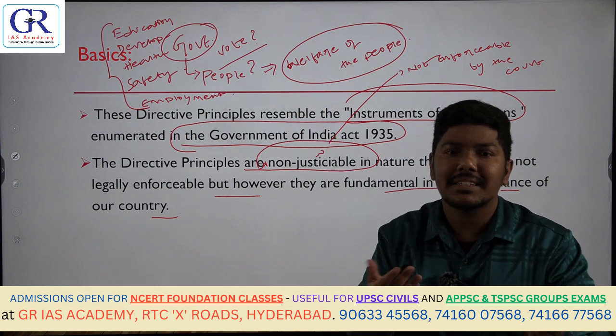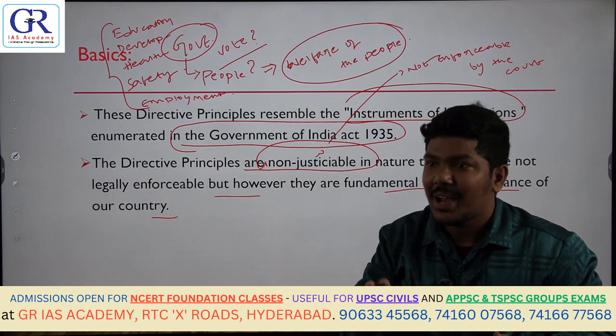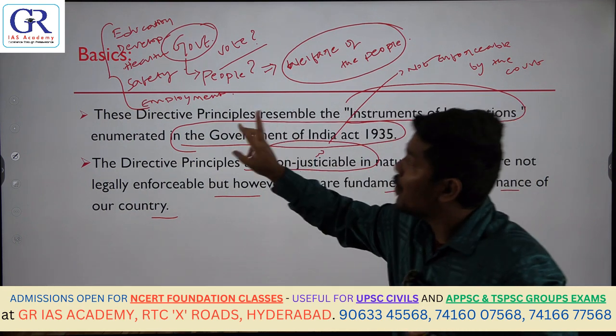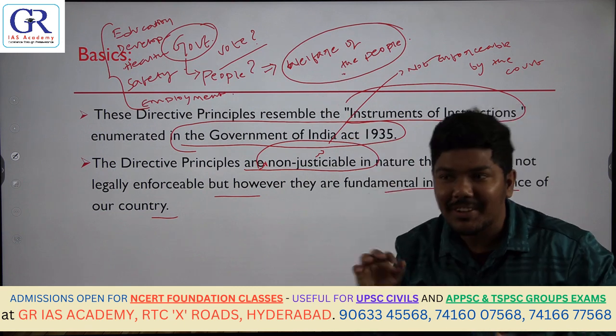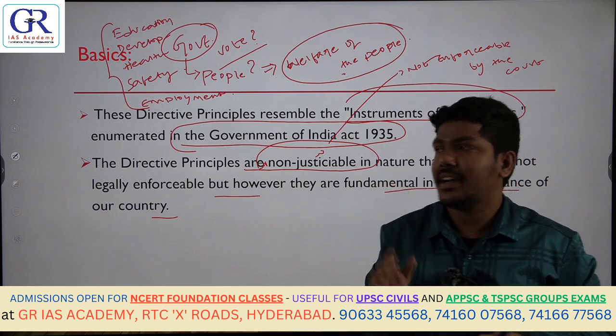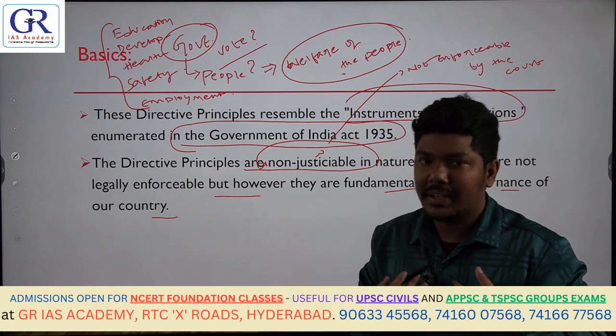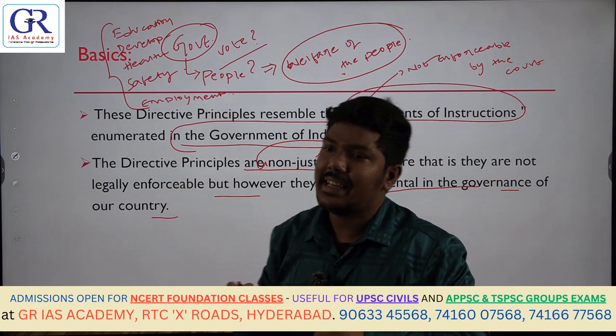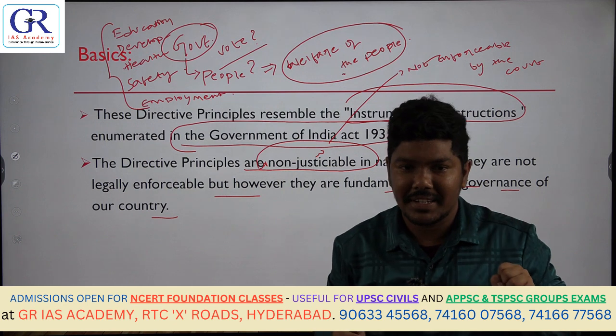Obviously, you have also asked the same thing, right? So whatever the people are asking and whatever the directive principles are mentioning, both are the same. They all talk about the welfare of the people only. For example, if I am the government, I promised you that I'll give you education, development, health, safety, employment. So I ruled for 5 years.